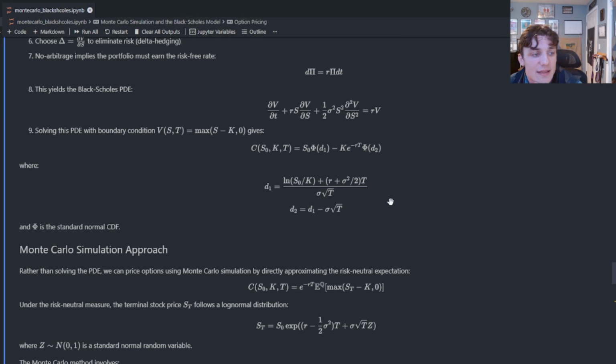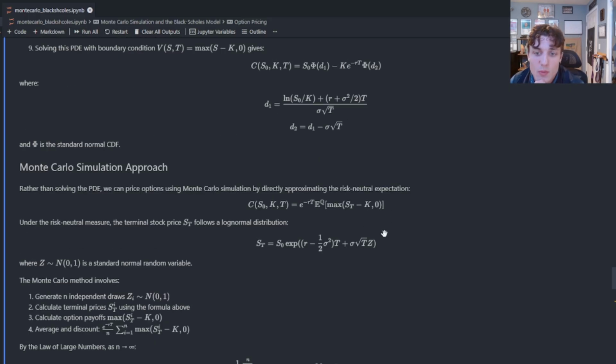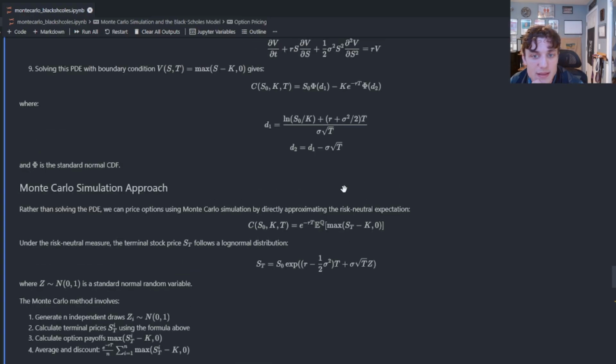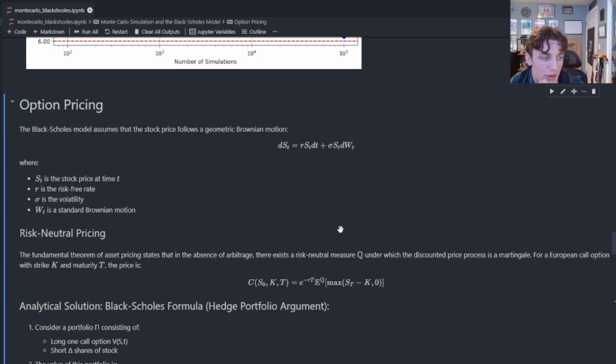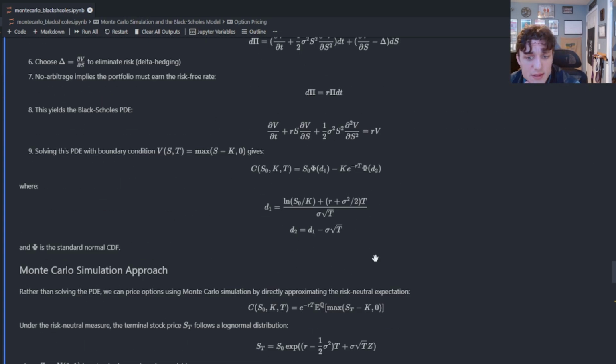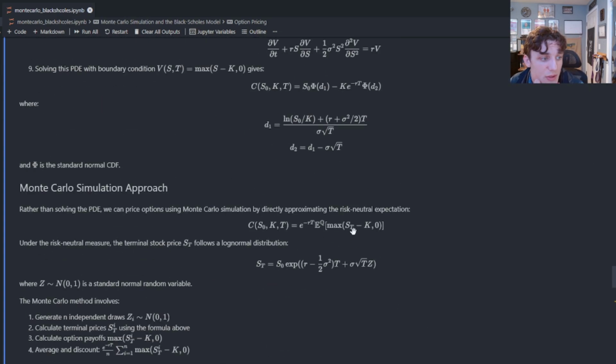That is, if I can simulate draws from a terminal distribution of the stock price, then I'm going to be able to compute the payoff. So what I mean is, in the Monte Carlo approach, we're going to simulate the stock price following the dynamics of the geometric Brownian motion. And we're going to simulate that price to time capital T. And when we do that, we can compute the payoff and discount it back to the present.